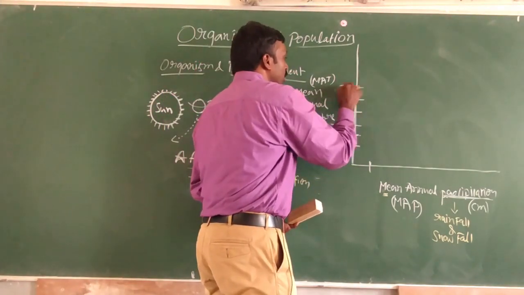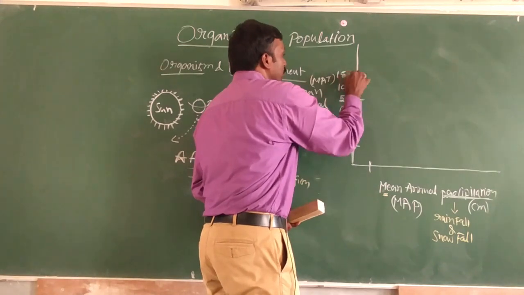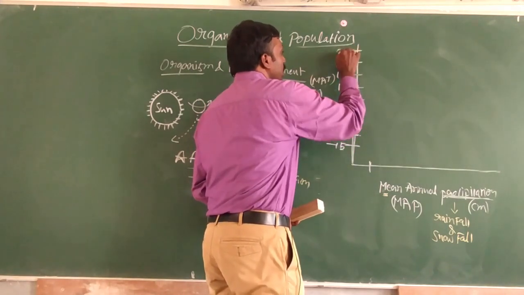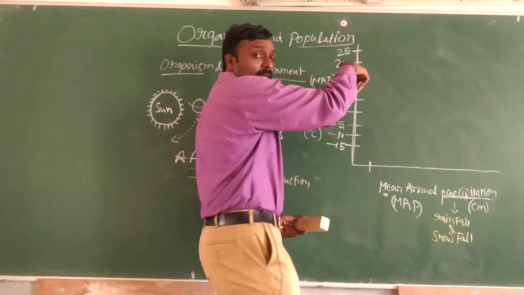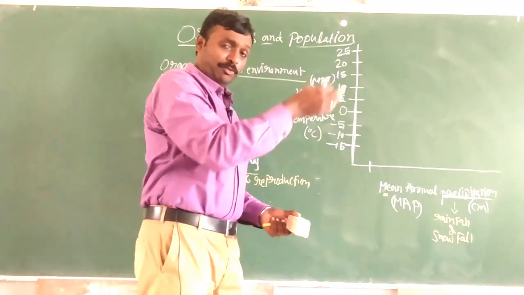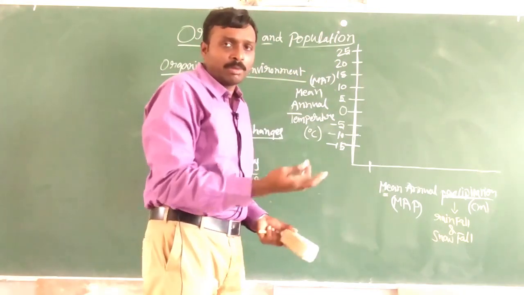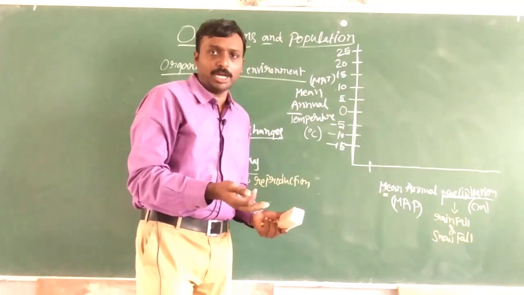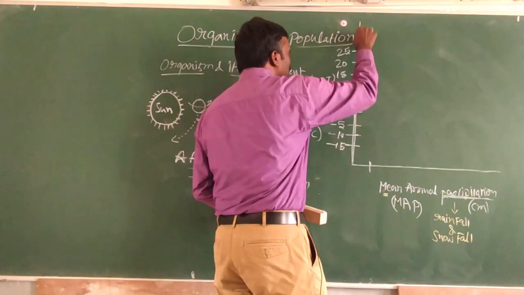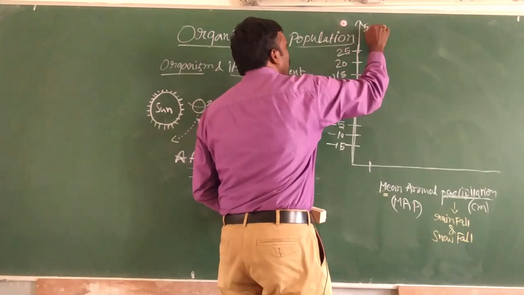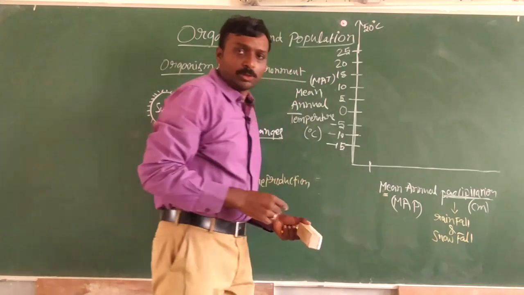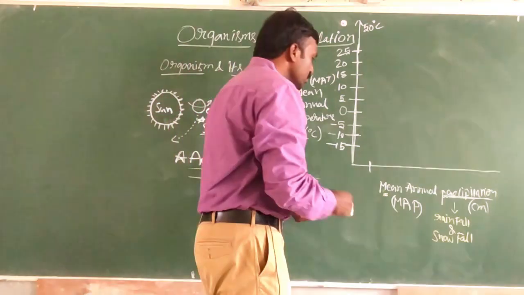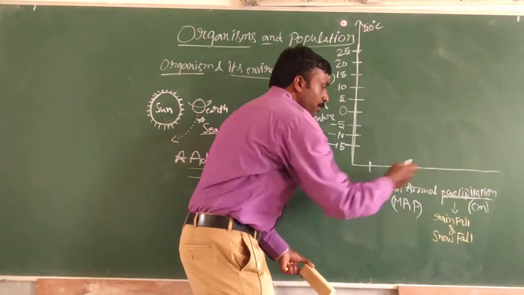So 5, 10, 15, 20 and 25. Even this may go up to 50 degrees Celsius also. In summers generally we will be facing more than 40 degrees Celsius of heat also, right? So this one may go up to 50 degrees Celsius also.